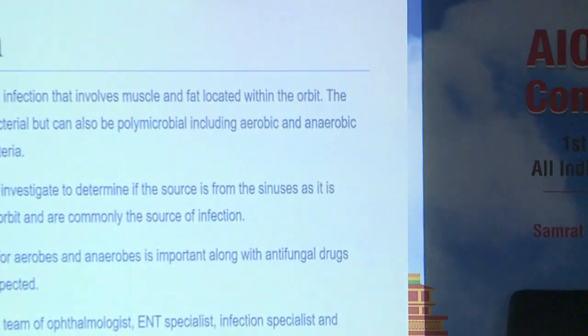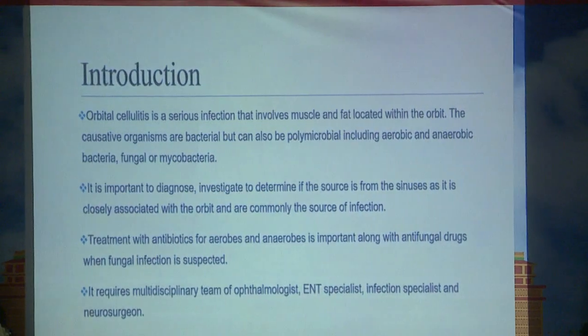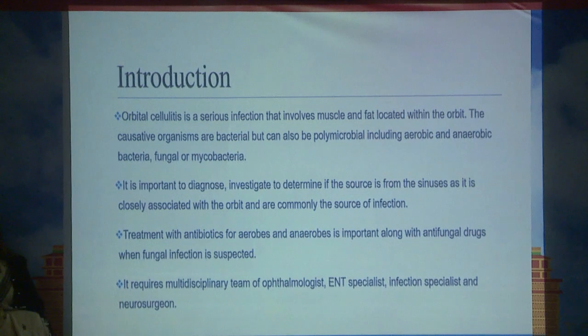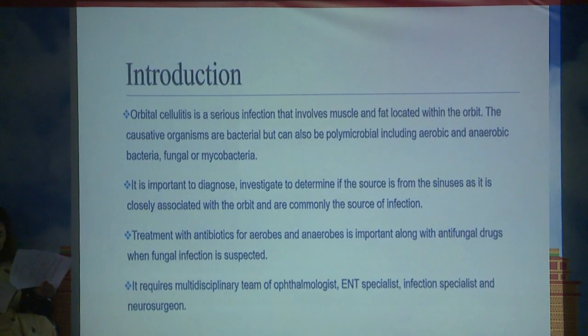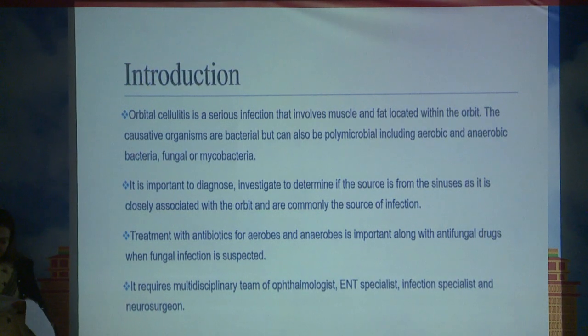Orbital cellulitis is a serious infection that involves muscles and fat located within the orbit. The causative organisms are bacterial but also polymicrobial, including aerobic, anaerobic, fungal and mycobacterial. It is important to investigate to determine if the source is from the sinuses, as they are closely associated with the orbits and are commonly the source of infection.